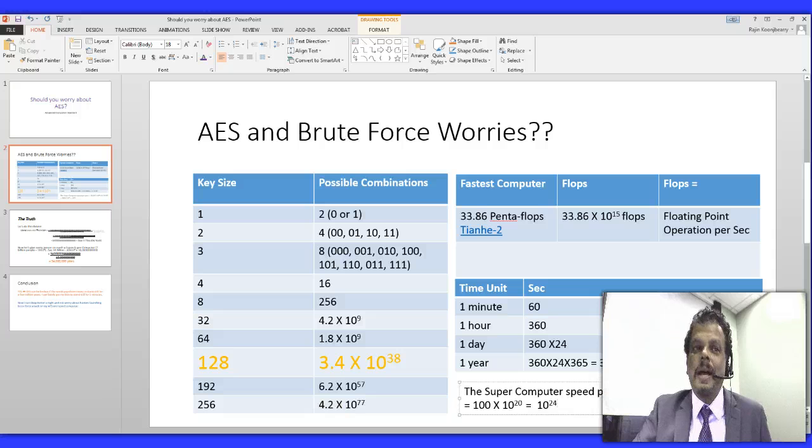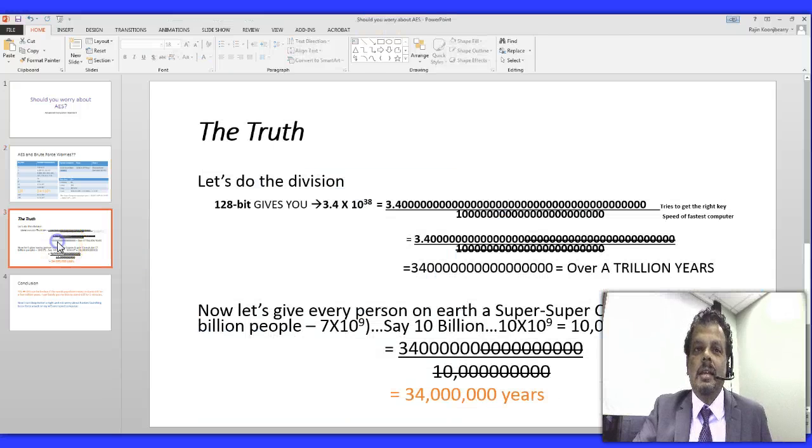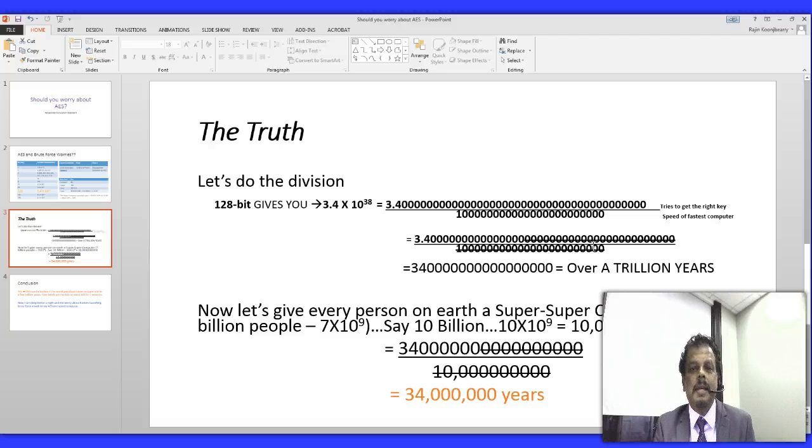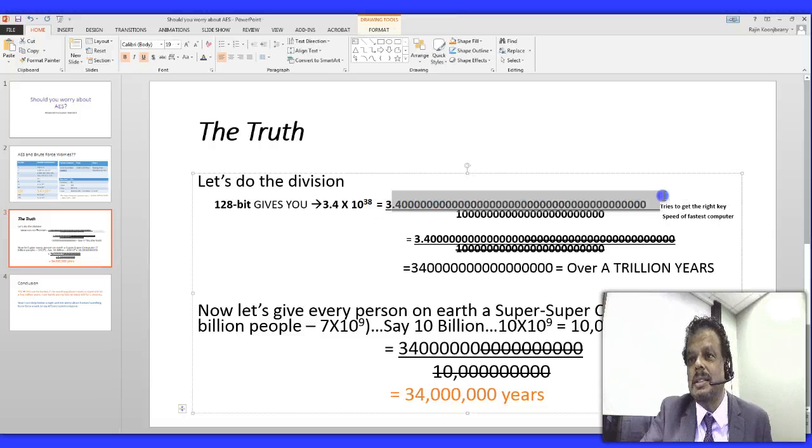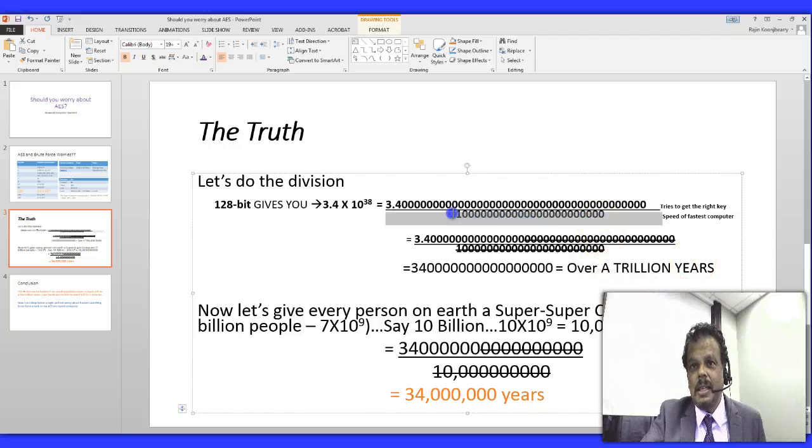Now, think about this for a second. Let's look at what we are saying. For 128 bits, the top line here represents the number of possibilities, this number right here. The bottom here is the speed of the fastest computer in the world.